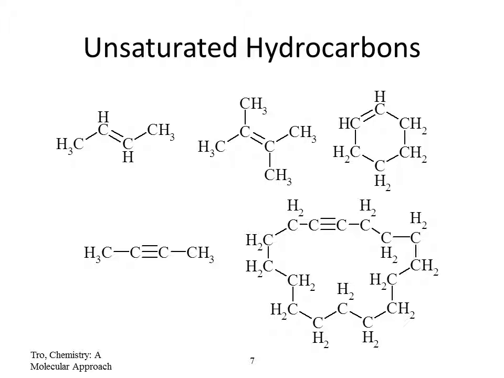Now here are the pictures showing some unsaturated hydrocarbons. The top ones have double bonds, the bottom ones have triple bonds. So you can see you have chain hydrocarbons with unsaturated bonds and also rings. Okay, so that does not mean your aliphatic hydrocarbons cannot form rings. They can form rings.